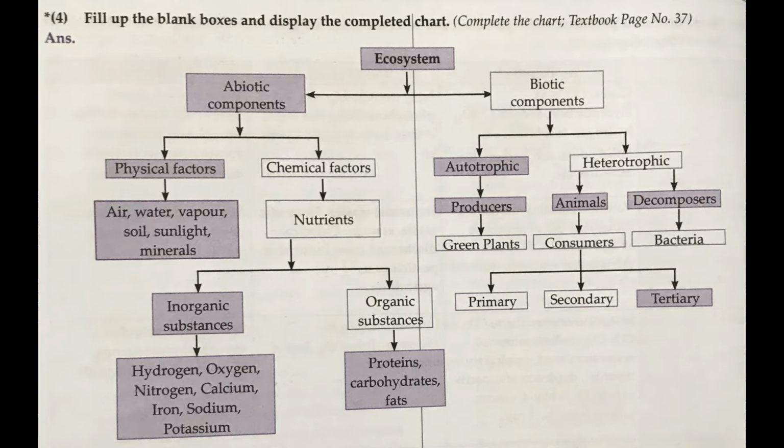Actually the animals should have been written below, but you may write in the box consumers. Animals are consumers, and consumers are divided into three: primary consumers, secondary consumers and tertiary consumers. And what are the examples of decomposers? Fungi, bacteria and microbes. Okay, you may fill in the boxes.